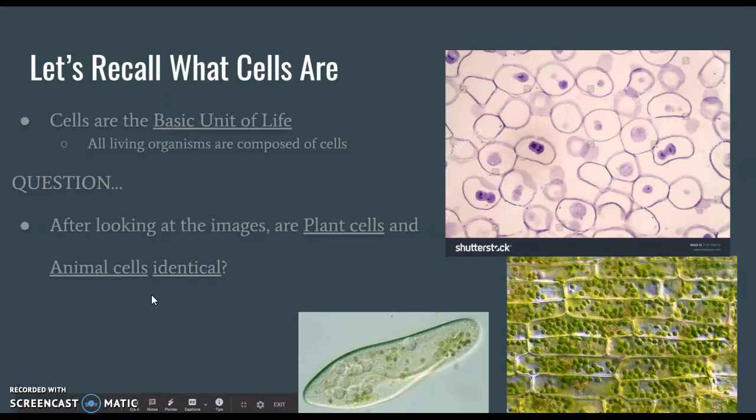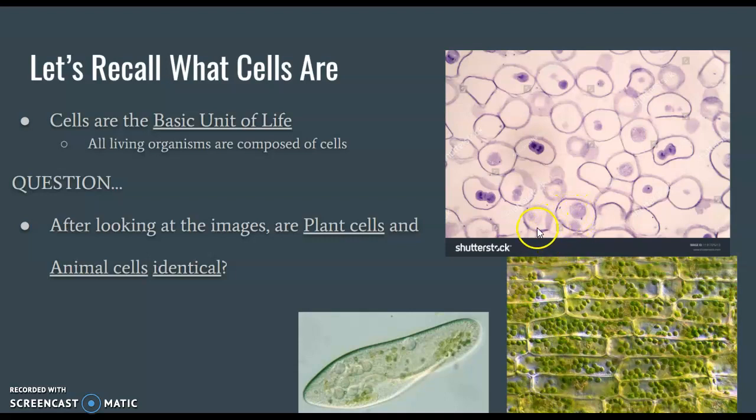So let's recall what cells are. Okay, now Mr. Murphy went over the cell theory, and this is basically what cells are. Cells are the basic unit of life. All living things and all living organisms are composed of cells, no matter if it's a single-celled organism, just like our paramecium down here. Okay, this is a protist, it's a single-cell organism, or whether it's multicellular. In this image right here, what you're looking at is Elodea leaf cells. Okay, that's a plant cell. You can tell that this is a plant cell by its brick-like shape. You see the green chloroplast in there, and that's really what makes the plant look green.